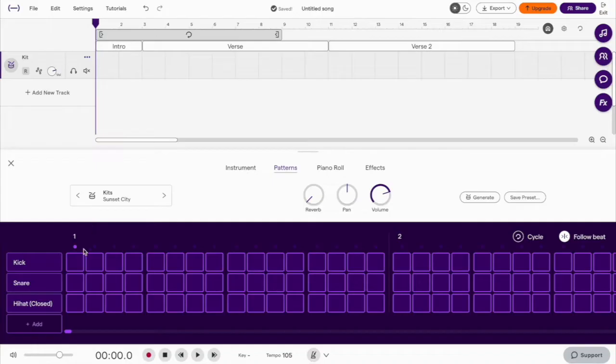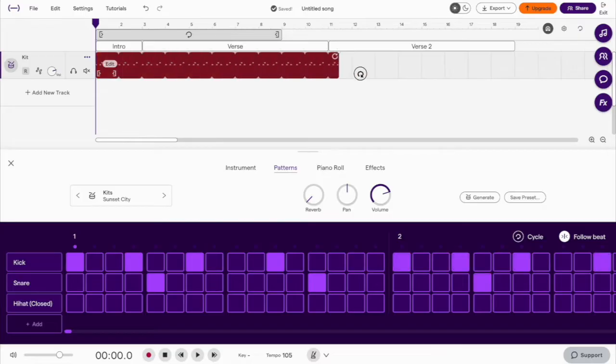Starting with the kick, select steps 1, 4, 7, and 11. Next, we'll add in the snare on step 5 and 13. Loop this over 18 bars. Let's have a listen.